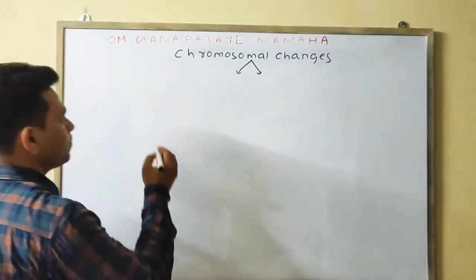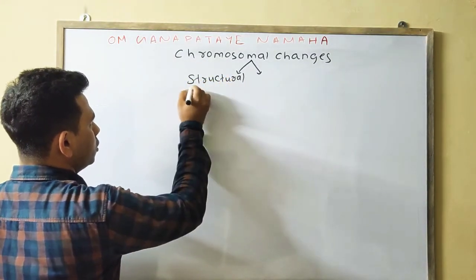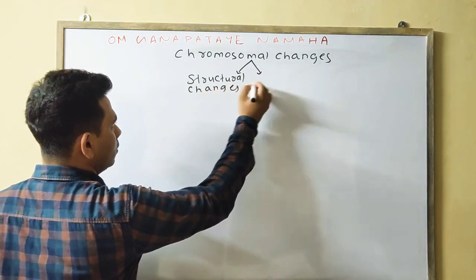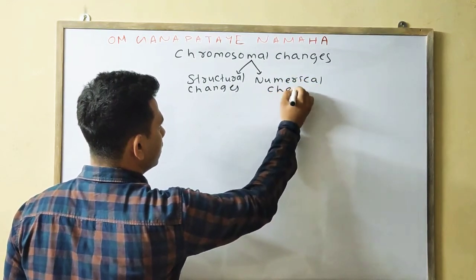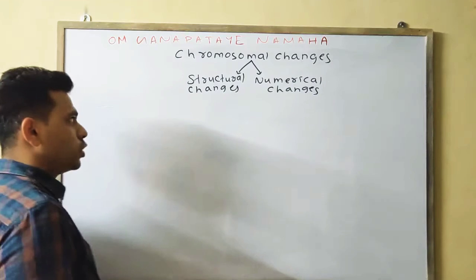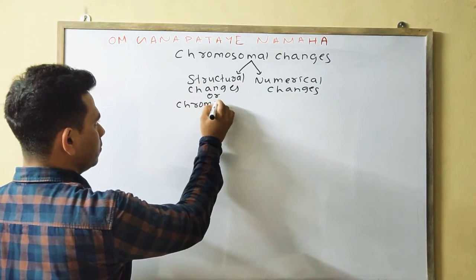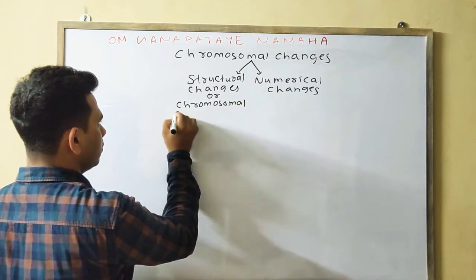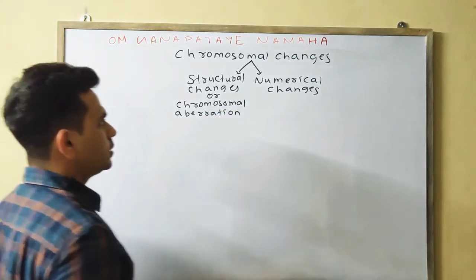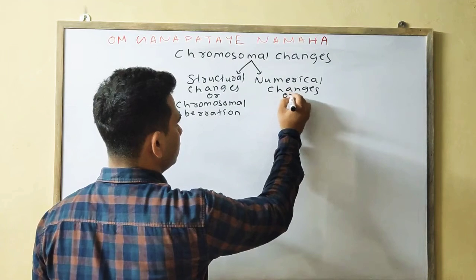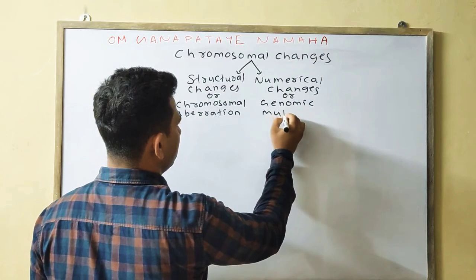So it is of two types. One is your structural changes. The other one will be your numerical changes. Okay. Structural changes is also known as chromosomal aberration. Whereas the numerical changes is also known as genomic mutation.